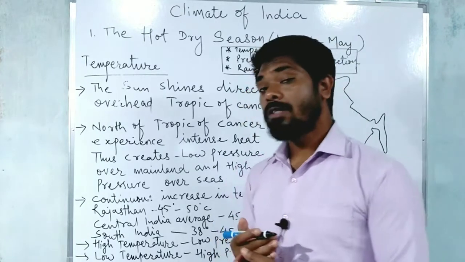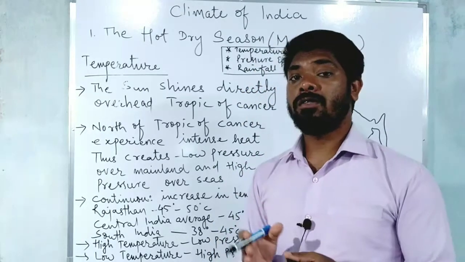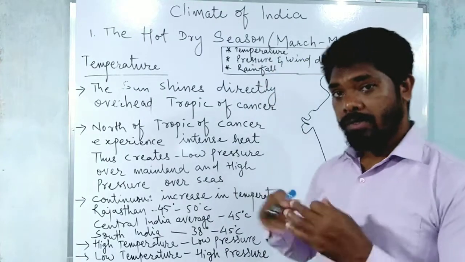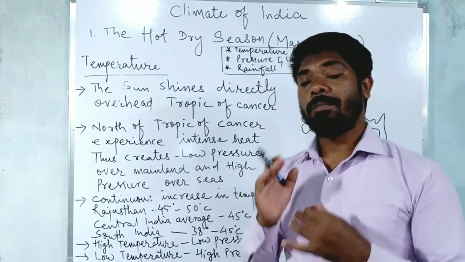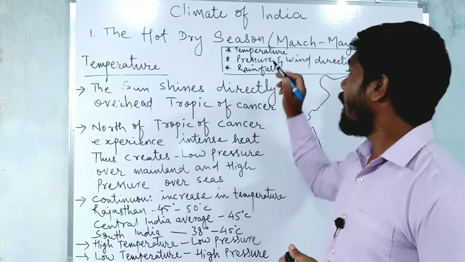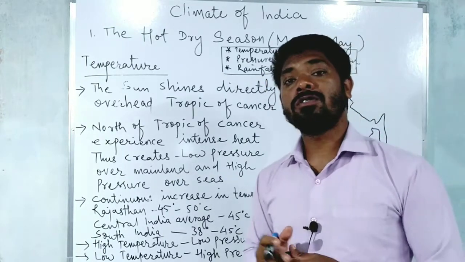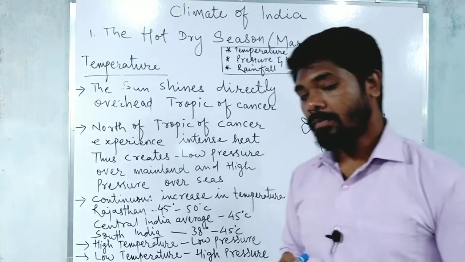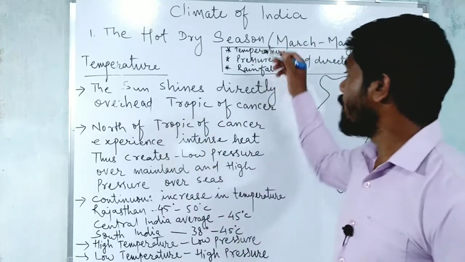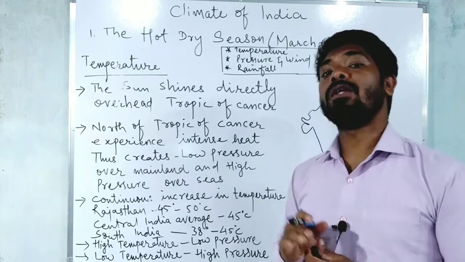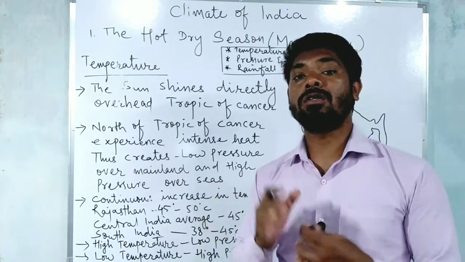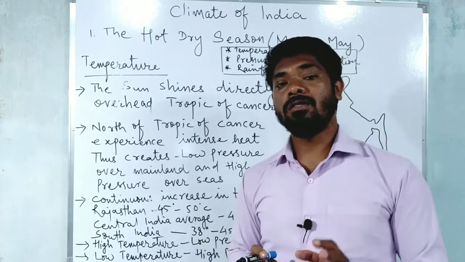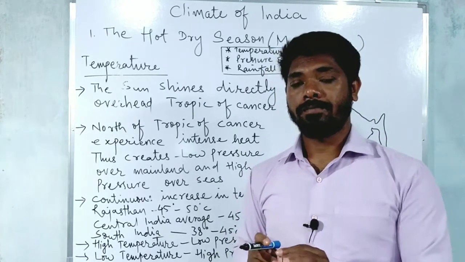Before starting these seasons, we need to discuss mainly three things: first, the temperature conditions over the land; second, pressure conditions and wind directions; and third, rainfall. These three things we need to know to understand the hot dry season. So basically, the hot dry season in India remains March to May, right?